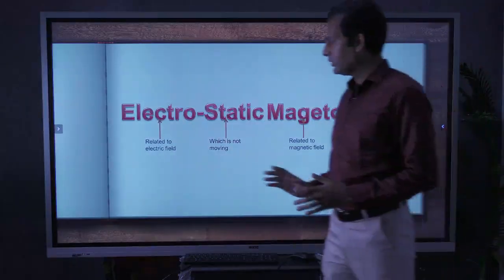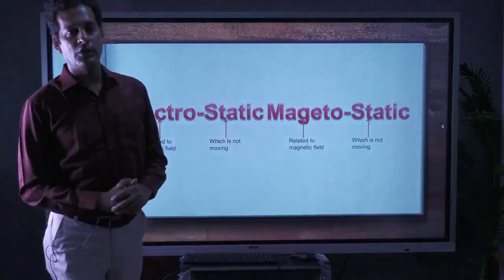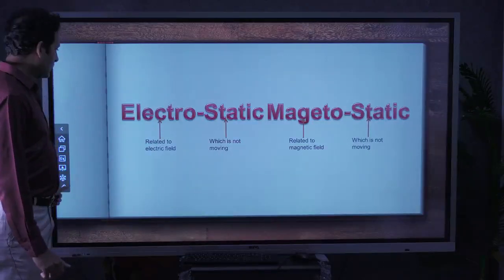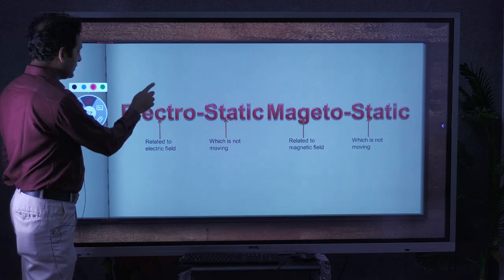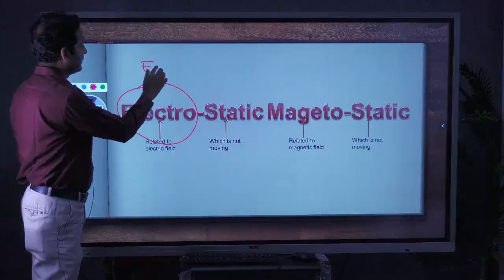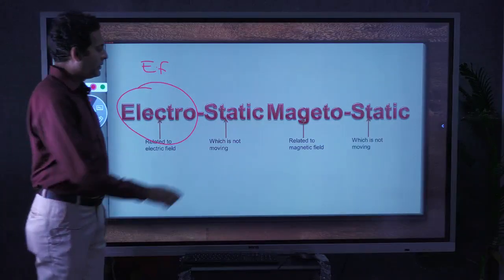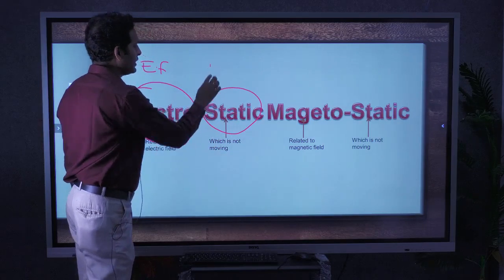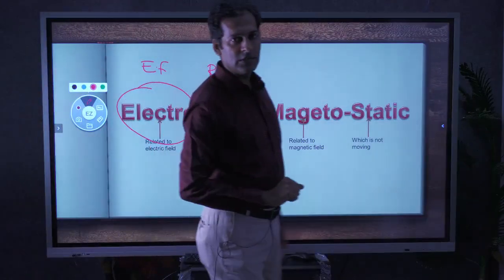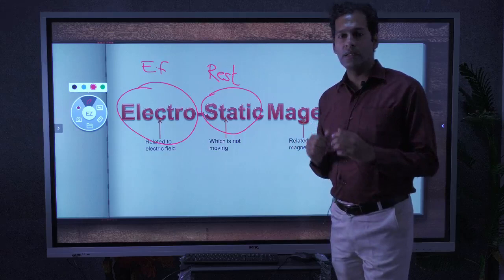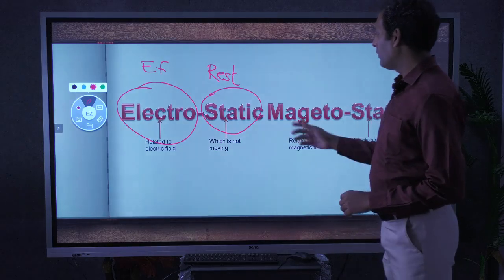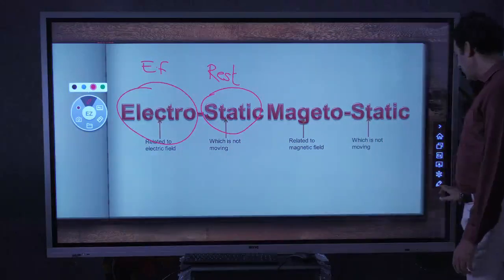First, let us explore the meaning of electrostatic and magnetostatic. Electromagnetic is a combination of two words. The first word is electrostatic. As the name suggests, electro means it is related to the electric field, and static means the system which is at rest. That means the system is not dynamic, it is not changing. So in the first part we have to understand the system which is static in nature and is of the electric field. The second term is magnetostatic.